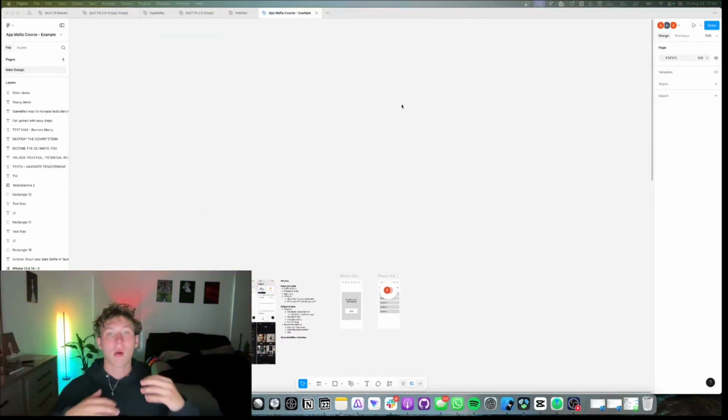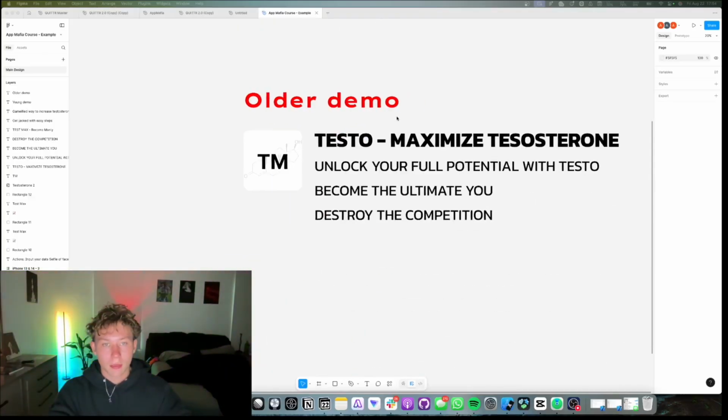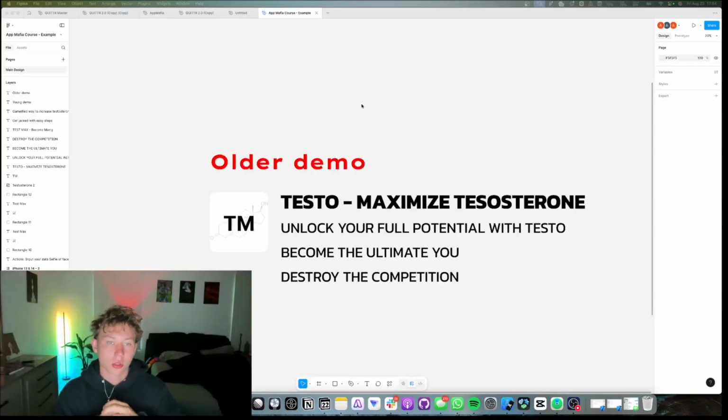Alright everyone, so now I'm going to show you how I would design the brand aesthetics for the two different demographics of the testosterone maxing app. So I already started this a little bit, but for the older demographic, we want it to feel more professional and more serious and more like get shit done, because that's like these older guys' motto. It's like, I'm fueled with testosterone, I'm jacked, I'm ripped, I'm massive, I'm scary, and I want to scare you in the process. So all of these massive fonts and bolded text and all caps, very intentional. It literally appeals to that demographic so much that they're like, okay, holy shit, this is for me.